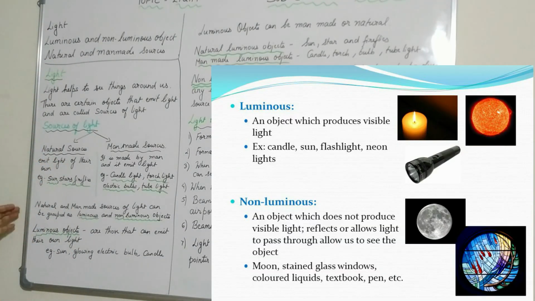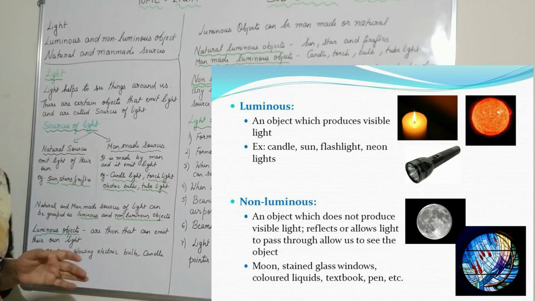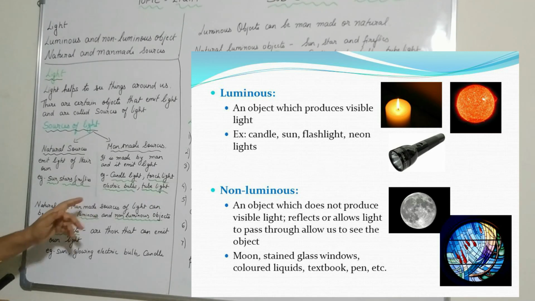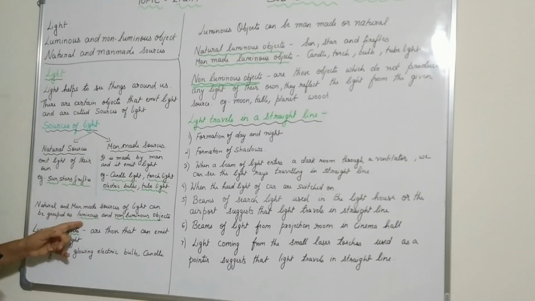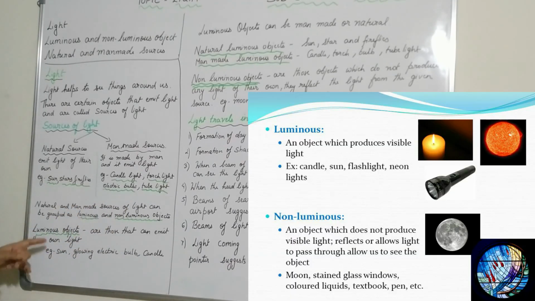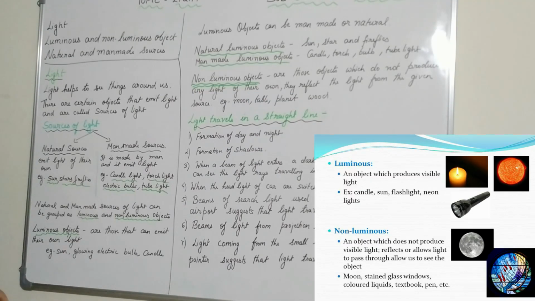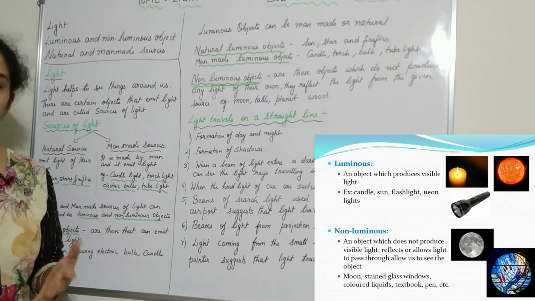Natural and man-made sources of light can be grouped as luminous and non-luminous objects. So the natural and man-made sources of light can be grouped into two categories. What are they? They are the luminous and the non-luminous objects. Luminous objects are those that emit their own light. They have their own light, like the stars and the sun. They give light of their own.